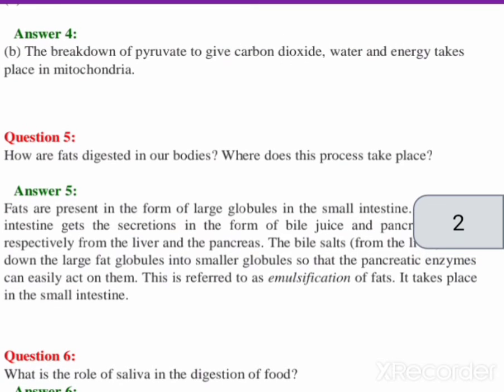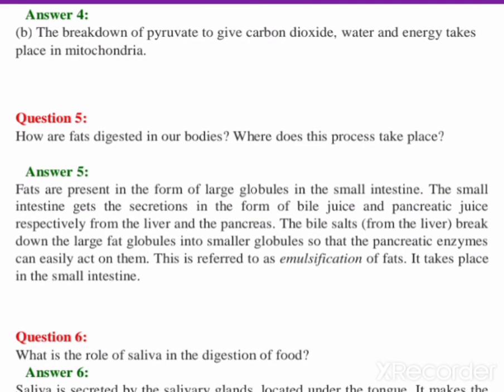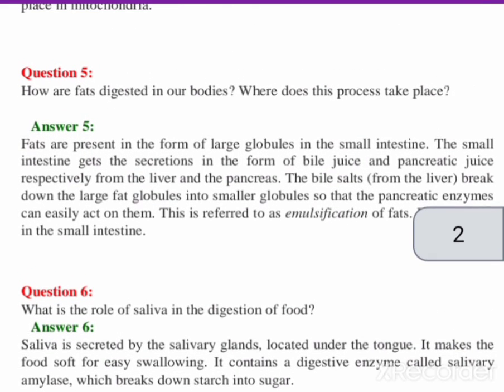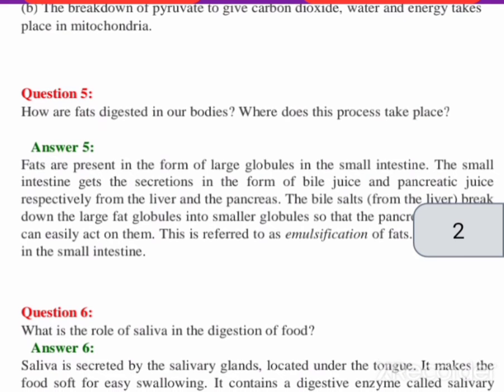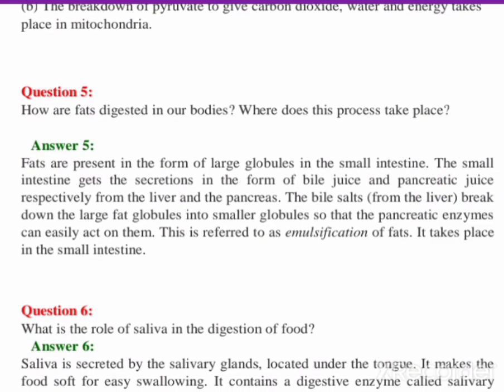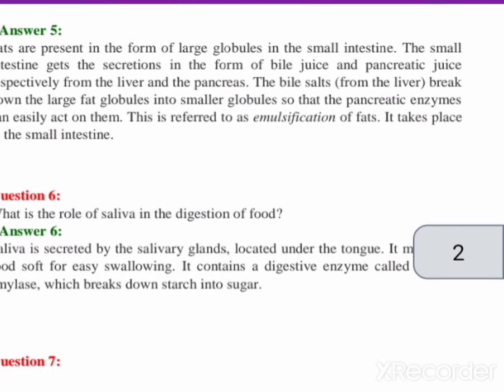Now the seventh question. What are the necessary conditions for autotrophic nutrition? What are its byproducts? In this question you have been asked what is the necessary condition for autotrophic nutrition, and what are the byproducts, meaning if the photosynthesis process takes place, then what products do we get from it? Autotrophic nutrition takes place through the process of photosynthesis.